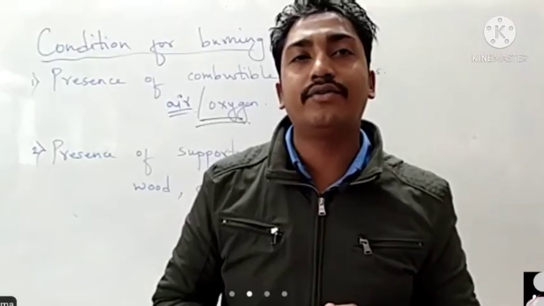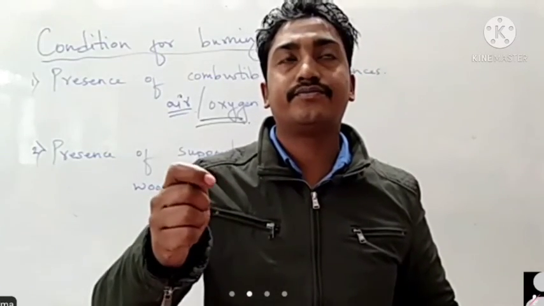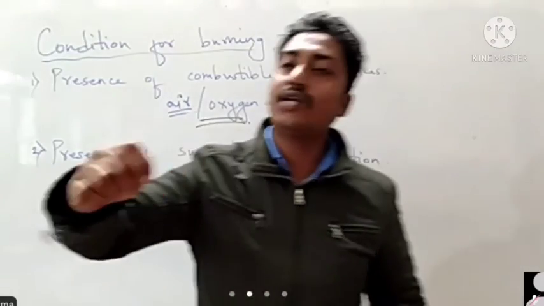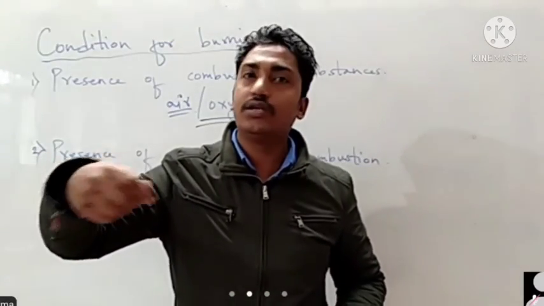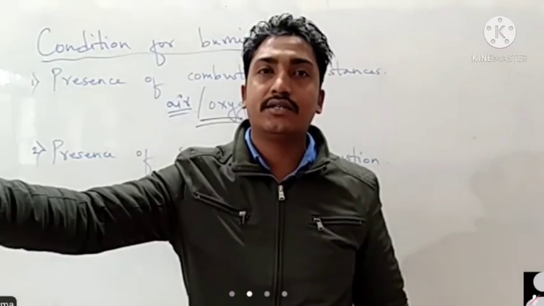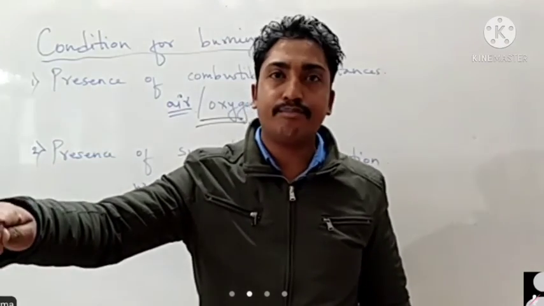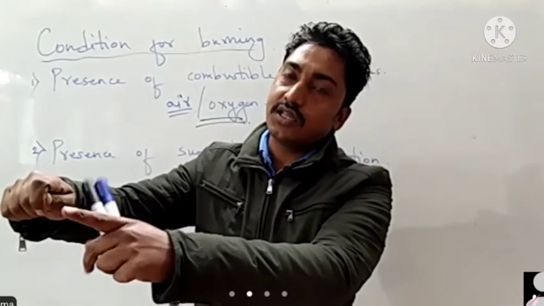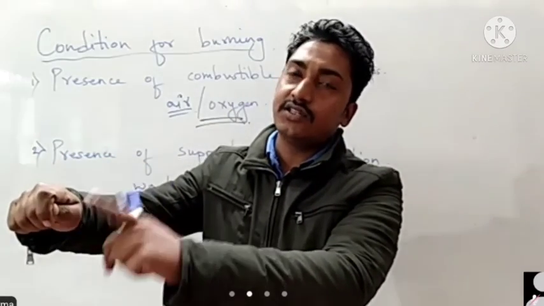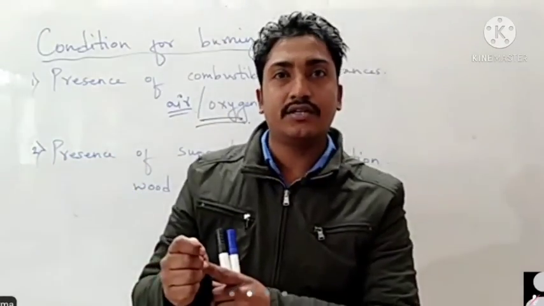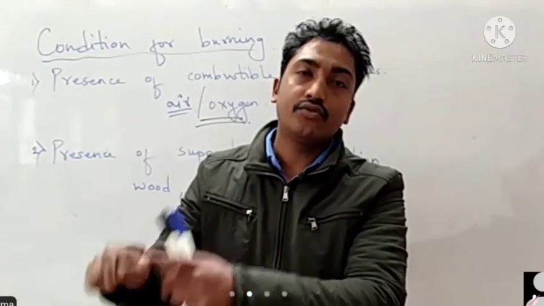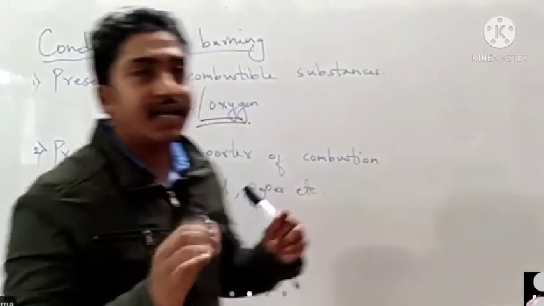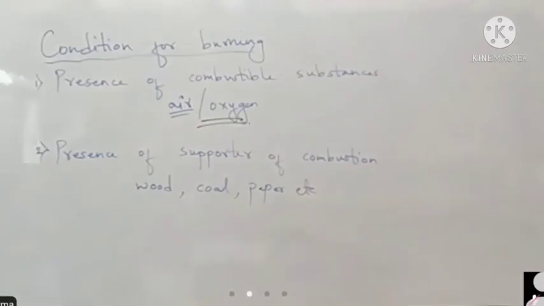As for example, you have burned crackers in Diwali, the Fuljari. What do you do? It doesn't catch fire by itself. You heat it with a candle or a lamp, and when it reaches the ignition temperature, then it starts burning. Before that, it will not burn. So it requires a certain heat to burn, and that is called ignition temperature.